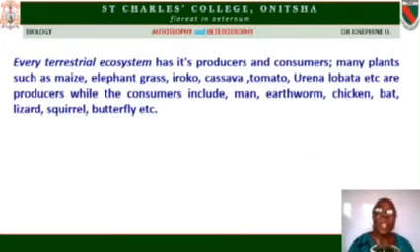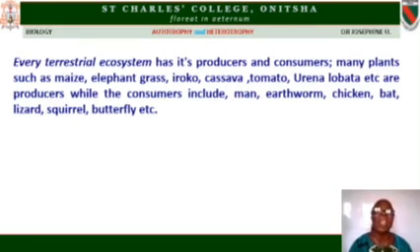The terrestrial ecological system has its own producers and consumers too. Many that you see around us are in the terrestrial environment. There you have maize, elephant grass, iroko, cassava, yam, tomato, Urena lobata, Sida, Tridax, pumpkin, the one you call green.